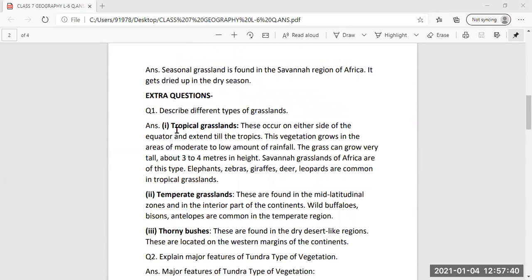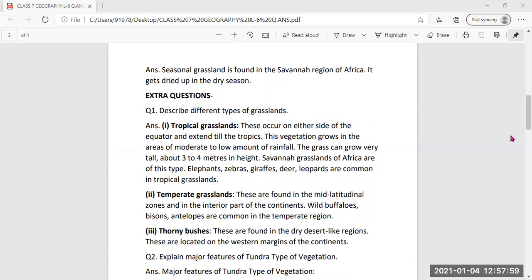Then extra questions are given. In these extra questions, short and long will be included, and they can be asked either in the short or the long form. Describe the different types of grasslands. Tropical grasslands are given. These occur on either side of the equator and extend till the tropics.